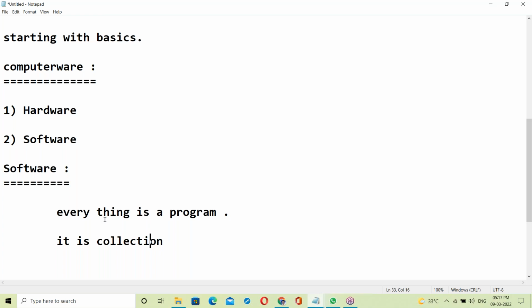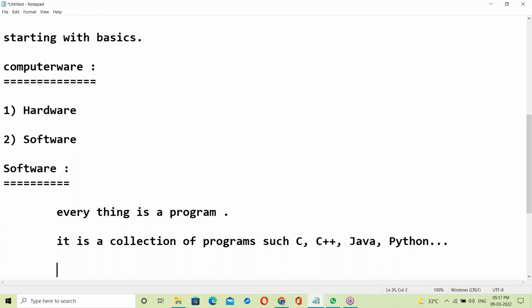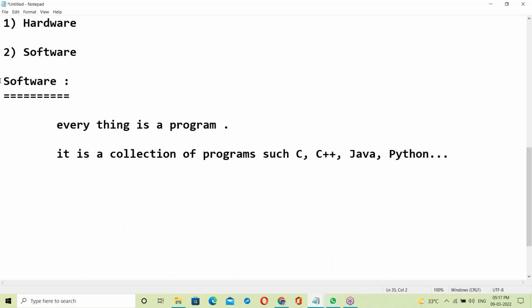So what is software? It's a collection of programs such as C++, Java, Python. Yes, there are different programs. In software, everything is a program. It's a collection of programs.